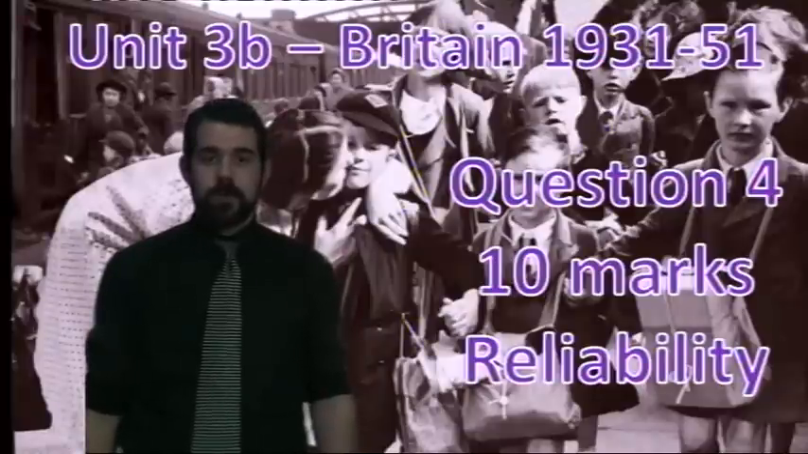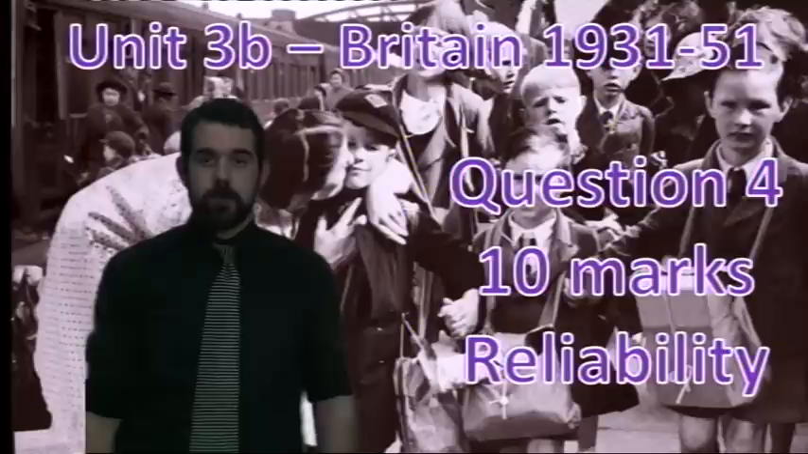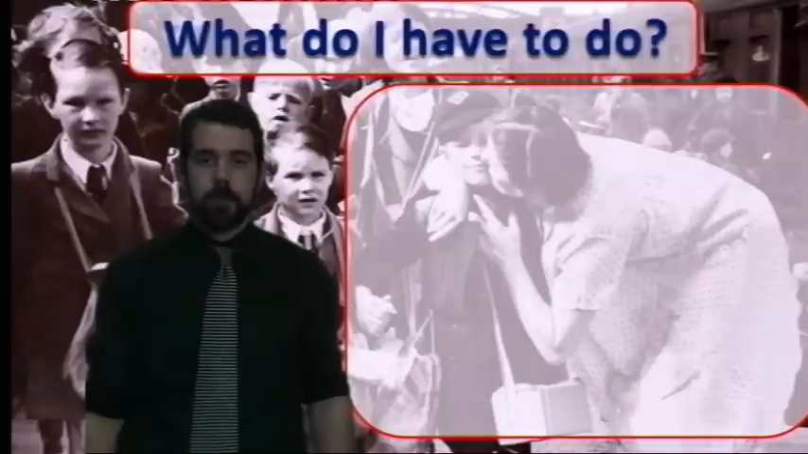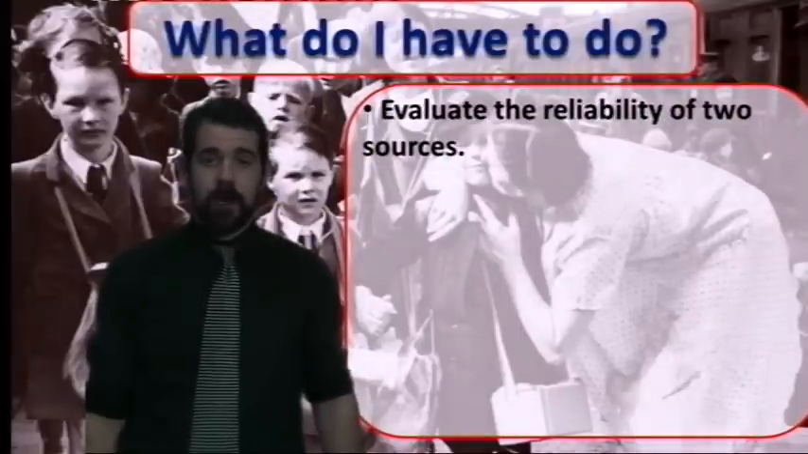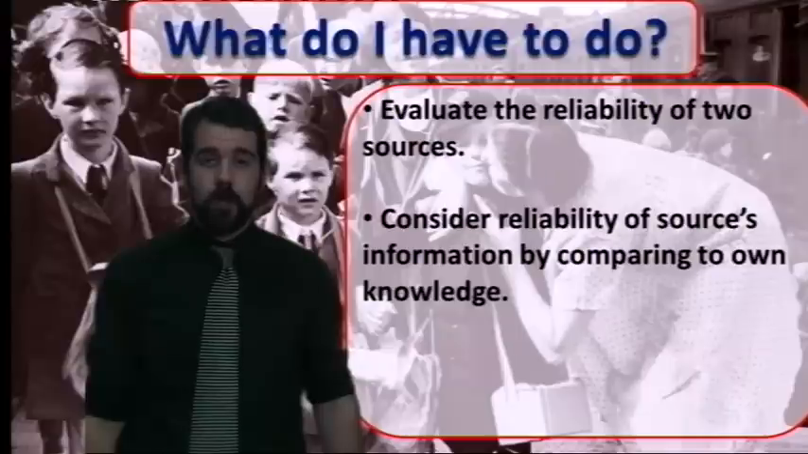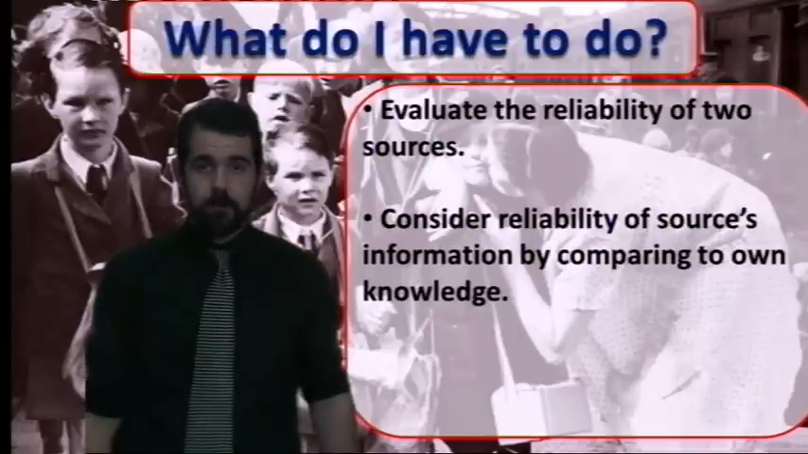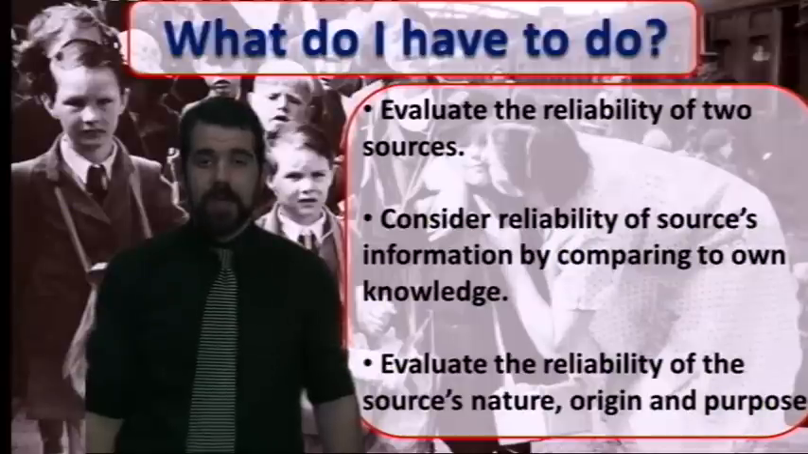This video is about achieving 10 marks on the reliability question, so that's the second of the 10 markers on the Unit 3 paper. So what do you have to do in this question? You need to evaluate how reliable two sources are through considering both the information, the content contained within the source and comparing that to your knowledge, and also considering nature, origin, purpose.